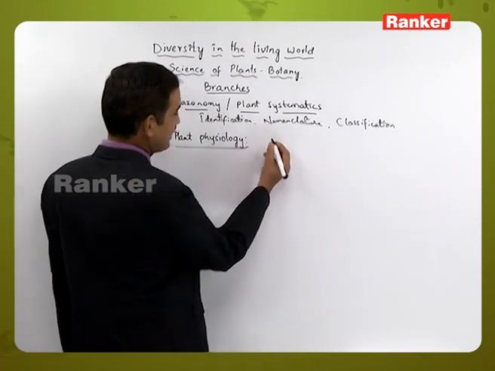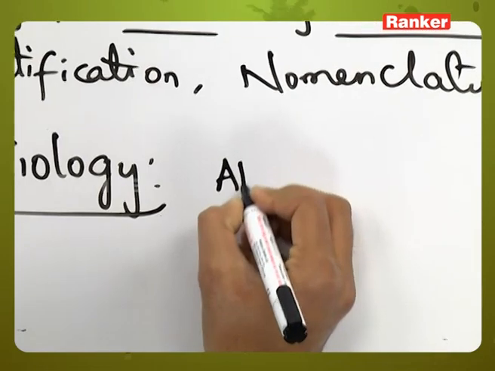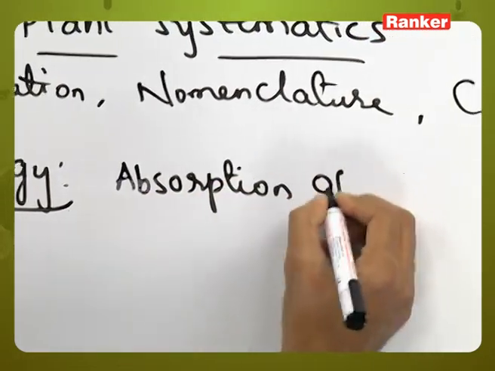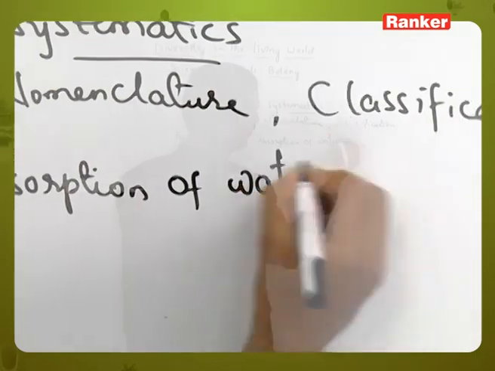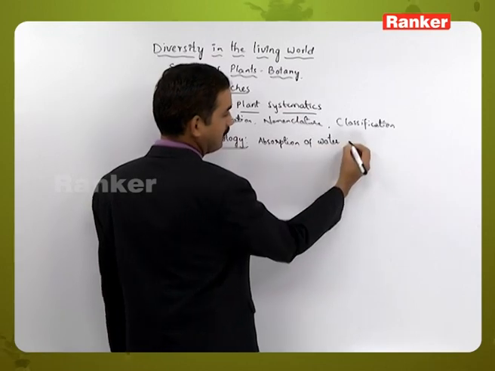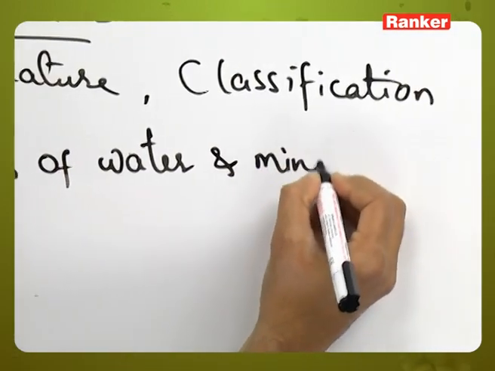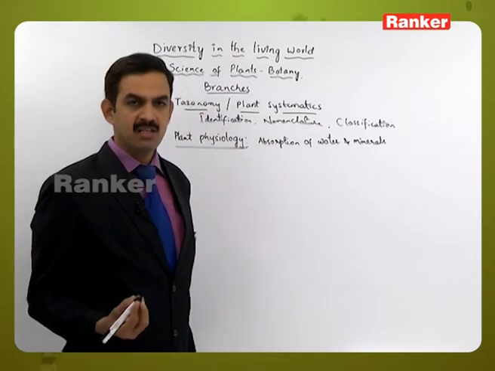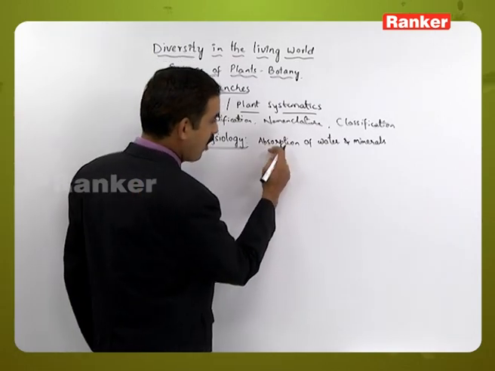Starting from absorption of water from the soil, and along with the water, minerals are also absorbed by the plants. This is done by the roots.